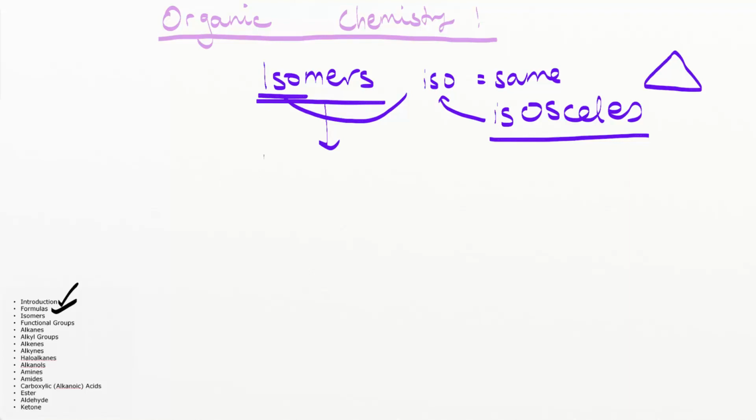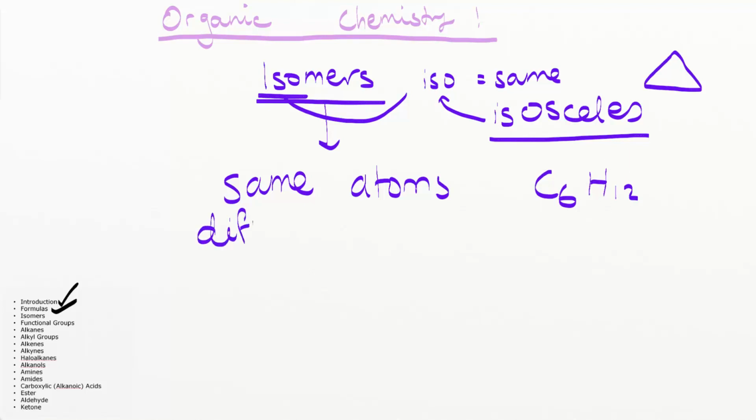It can be different in multiple ways, but the basic idea is that isomers have the same atoms. If I have a molecule C6H12, the 2 or 3 or 4 isomers that you pick out will each have 6 carbons and each have 12 hydrogens, but they will have different organization in 3D space.